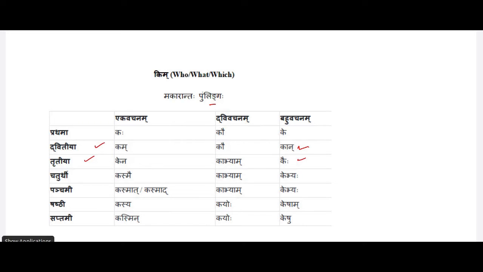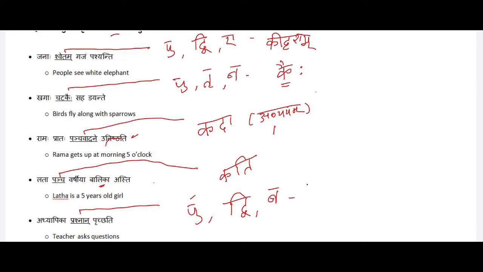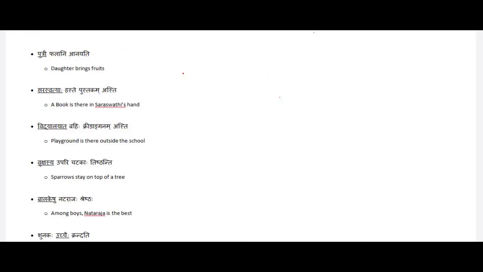So the answer is Kan. Now let's frame the sentence: Adhyapika Kan Pruchati. So the answer would be Adhyapika Kan Pruchati. Let's look at the next sentence.